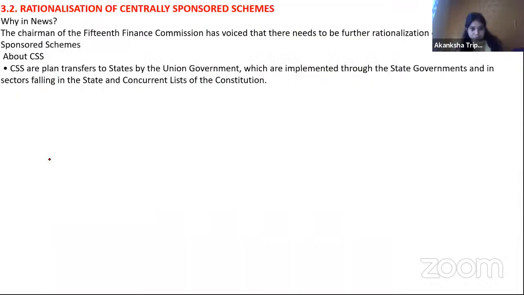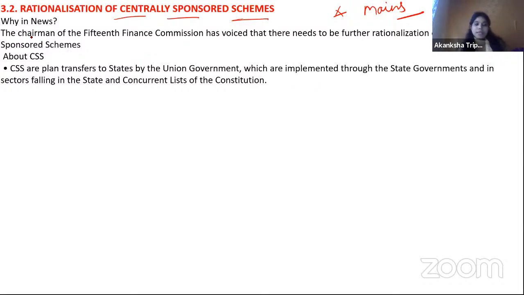Moving on. Okay, rationalization of centrally sponsored scheme. I want to tell you one thing. This is important from the mains point of view. In prelims there will be a very small chance they can ask a question, but there can be a question. What kind of question they can ask, I will tell you.